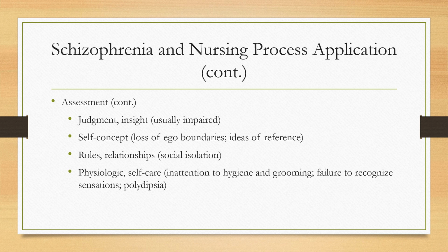Schizophrenia can cause a loss of self-concept, which means the person may not have a clear sense of where they end and where other people or items begin. This is evidenced in depersonalization, derealization, and ideas of reference. This can manifest itself in undressing or masturbating in public, having a distorted body image, and clinging to objects around them.